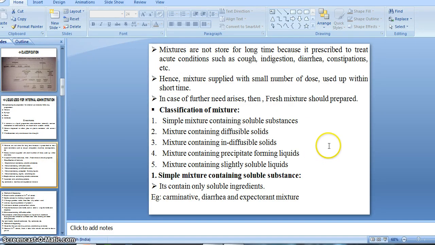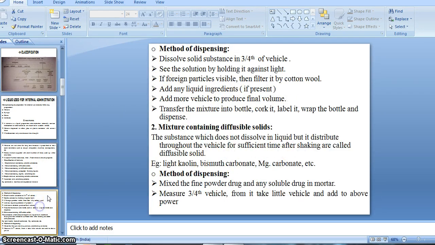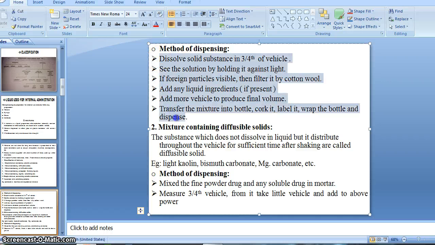So a simple mixture contains soluble ingredients. Then how to prepare or dispense the simple mixture? Here is the method of dispensing a simple mixture.